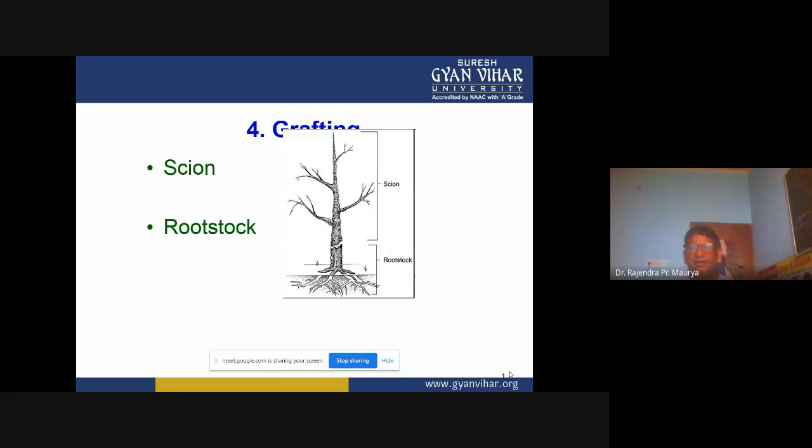The second one is layering. In that one, the plant part stays attached to the mother plant until root formation occurs. Normally we do layering in plants whose response to cutting propagation is very poor. So these are the two methods, cutting and layering.